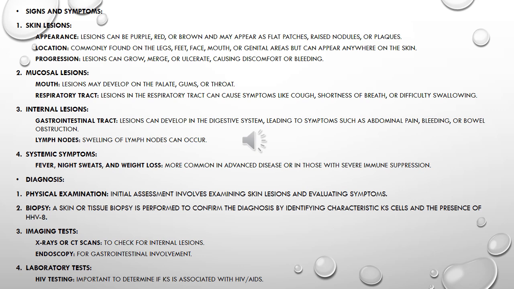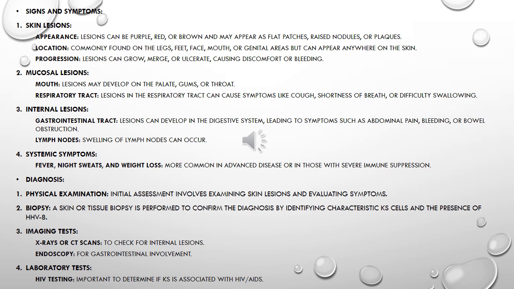3. Internal lesions. Gastrointestinal tract: lesions can develop in the digestive system, leading to symptoms such as abdominal pain, bleeding, or bowel obstruction. Lymph nodes: swelling of lymph nodes can occur. Systemic symptoms: fever, night sweats, and weight loss, more common in advanced disease or in those with severe immune suppression.